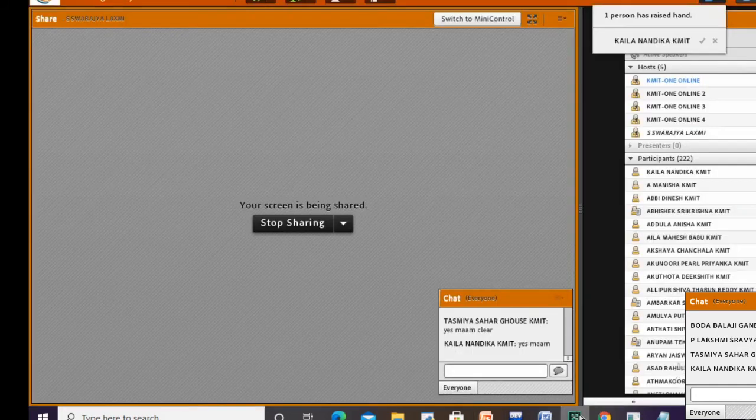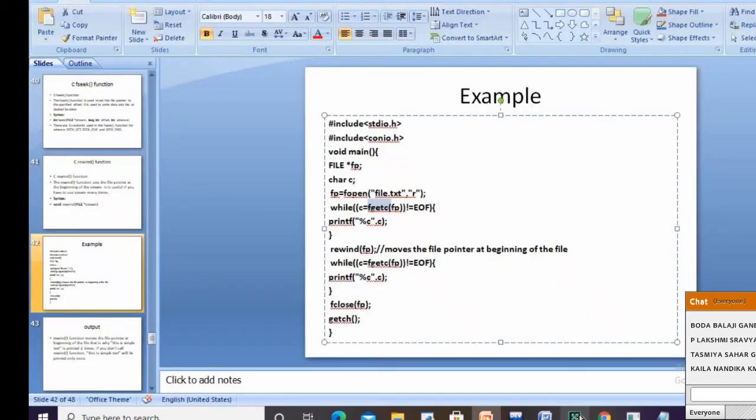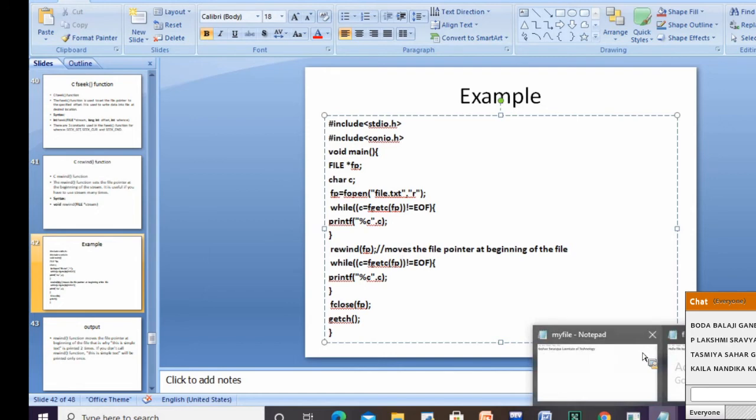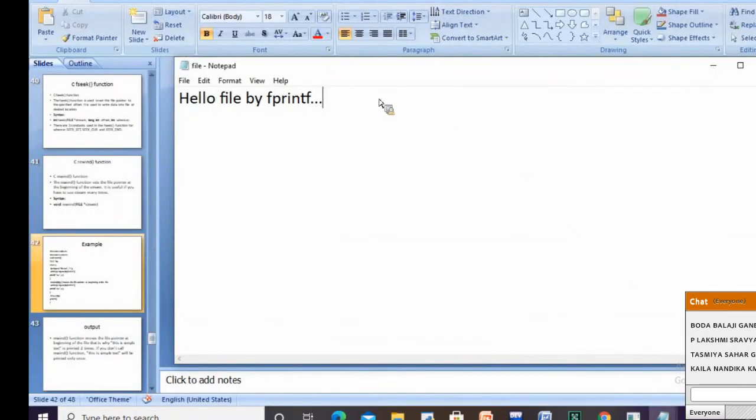Are you following, everyone? We are printing character by character. So when you are reading the file character by character, where is the file pointer now? It is at the end. Think of it like a cursor. The cursor is our file pointer. Where is it pointing? It is pointing at the end.